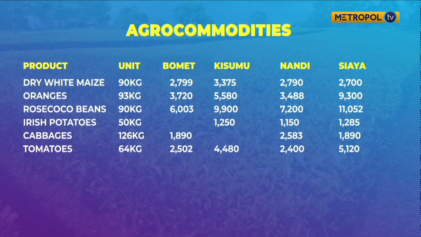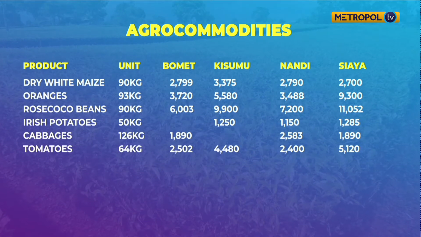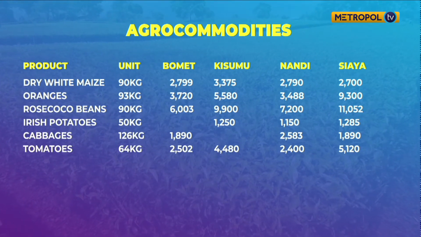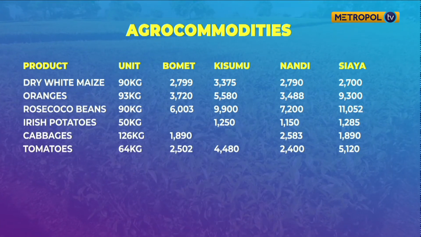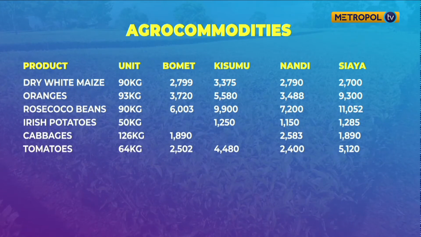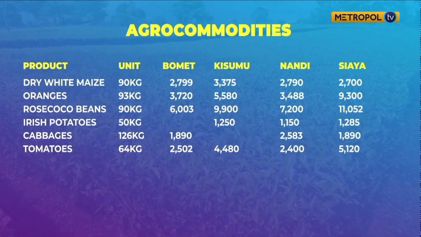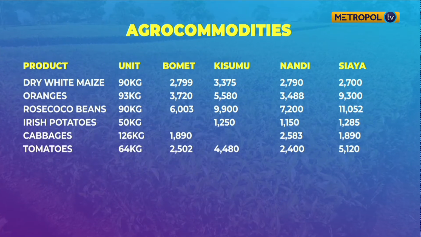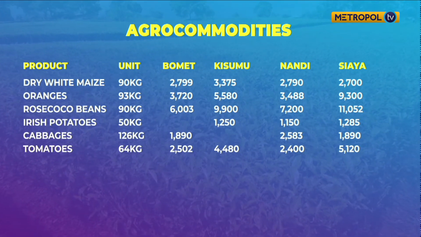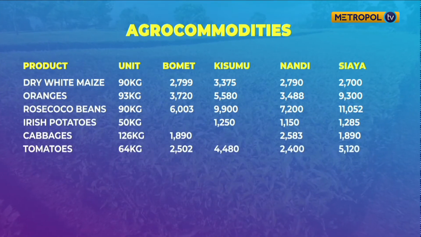Then we go to white Irish potatoes per 50 kgs. In Nandi it is 1,150. If you compare Kisumu and Siaya on the white Irish potatoes, Nandi is the most economical with 1,150. We move to cabbages per 126 kgs. We have two areas there, Bomet and Siaya, both with 1,890. We have the same price.